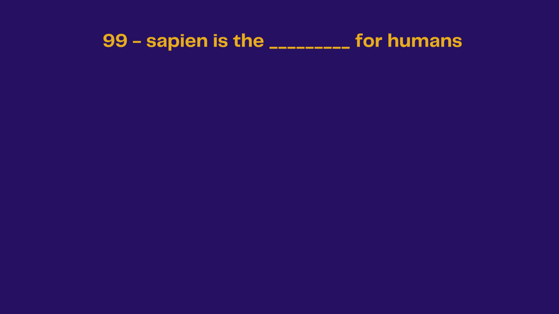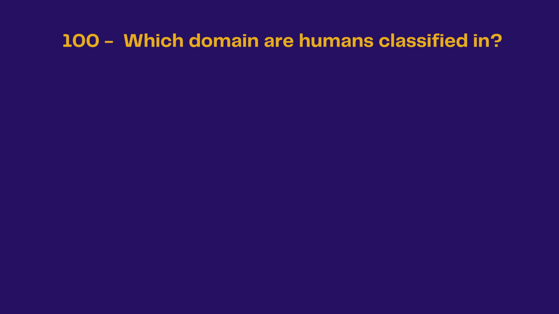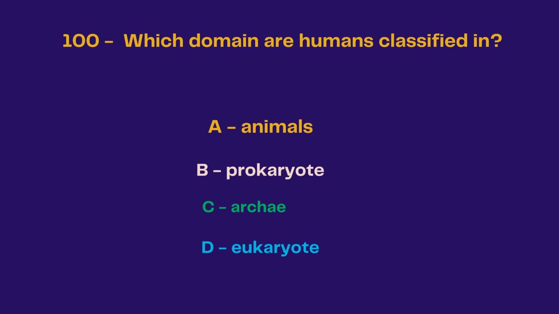Sapien is the what for humans? A, kingdom, B, family, C, order, D, species. The answer is species. Last question. Which domain are humans classified in? A, animals, B, prokaryote, C, archaea, D, eukaryote. The answer is